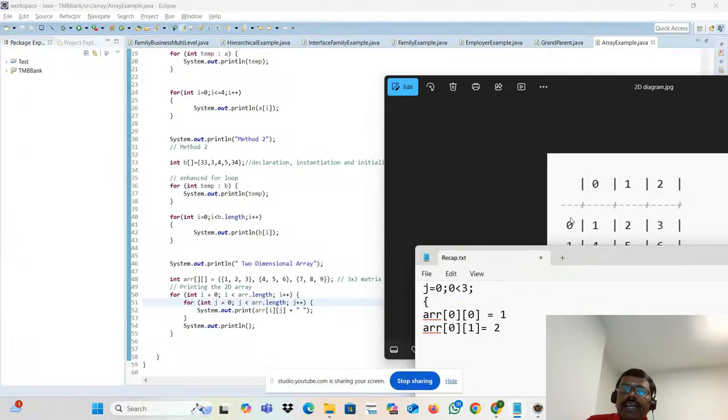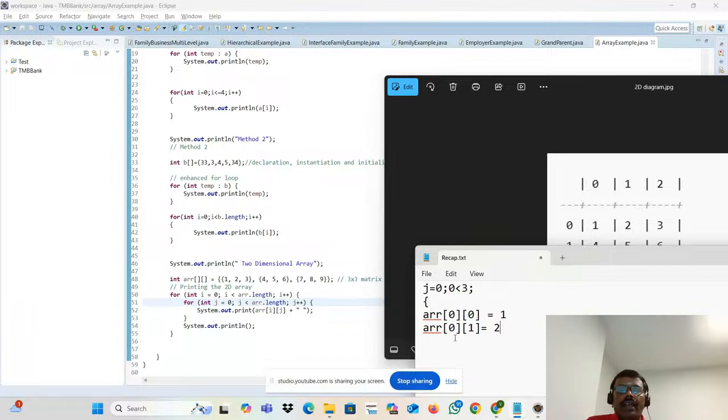So think about that actually. Imagine that this is I, this is J. Okay, again, one more time we can increase it. Then the J value will be 2 right now. 2 less than 3. Condition is true? Yes.